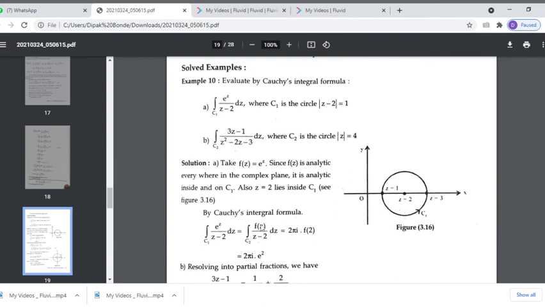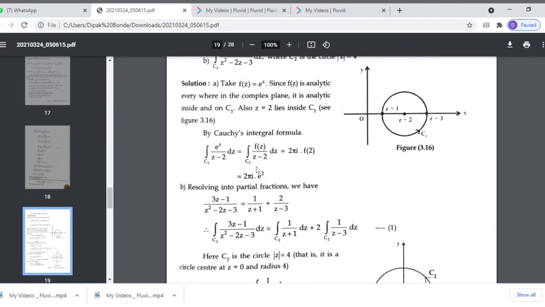So by the Cauchy integral formula, if a point lies inside the circle, then the integration over c1 of e raised to z upon z minus 2 dz, which is the integration of f of z upon z minus 2 dz, is 2 pi i into f of 2. f of 2 is nothing but, f of z is e raised to z, just put z equal to 2, that is e square. So this integral is nothing but 2 pi i e square.